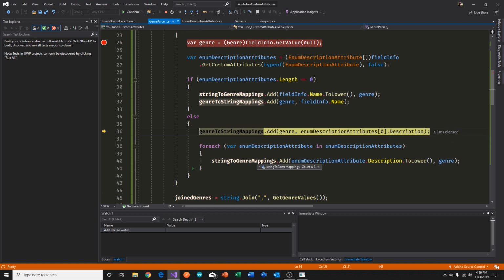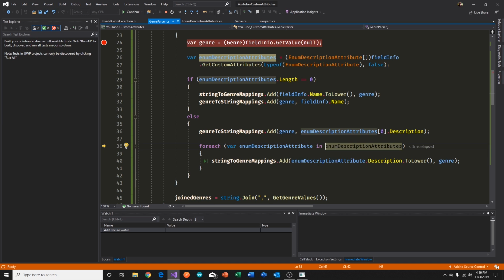Whereas for the reverse of that, the string to genre mapping, we iterate over the collection, and for each of those elements, we add in the description, the ToLower version of that as the key, and then the actual genre itself is sci-fi. So the sci-fi on the value side will be available in the dictionary twice, but because the strings are different, we'll have two entries.